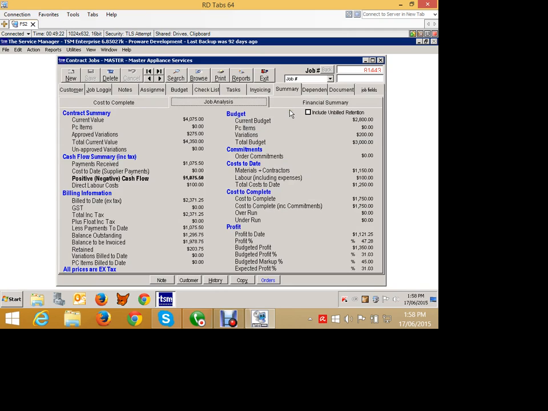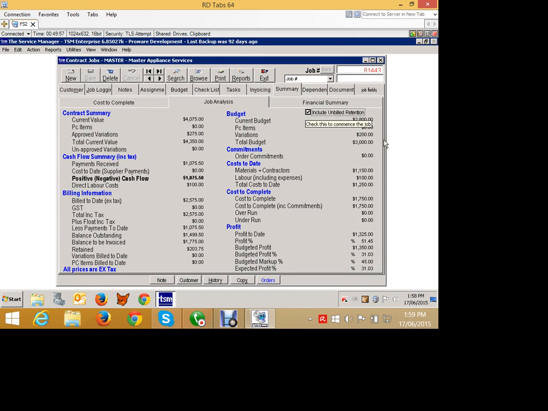That's pretty much it for contract jobs. There's not really much more for me to show you conceptually apart from what this does. If you click on the include unbilled retention, in our profit to date down here, that's based on the original, or if I include my unbilled retention, then that'll be based on with the retention figure in there. Sometimes I want to see what my profit is compared to what I originally quoted versus what it is now with all the